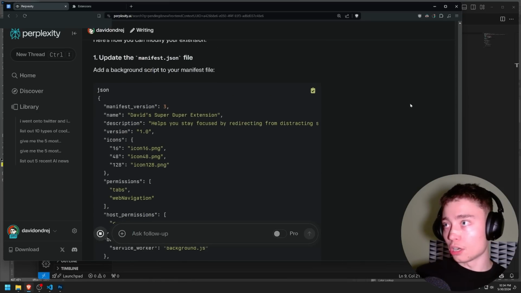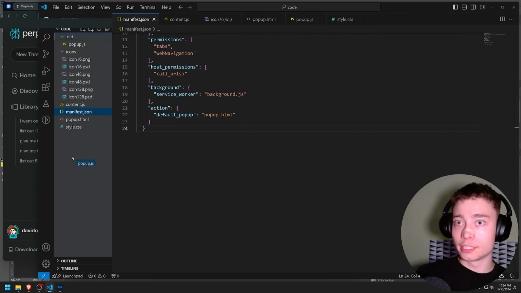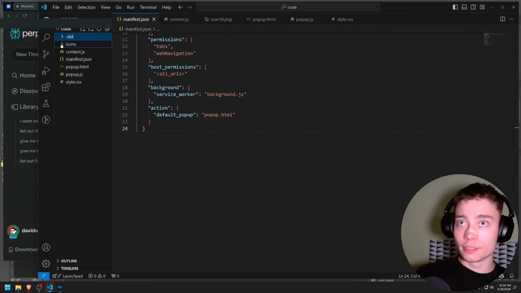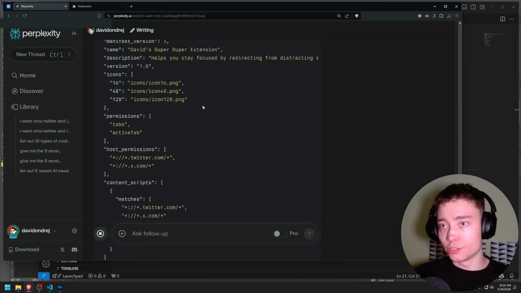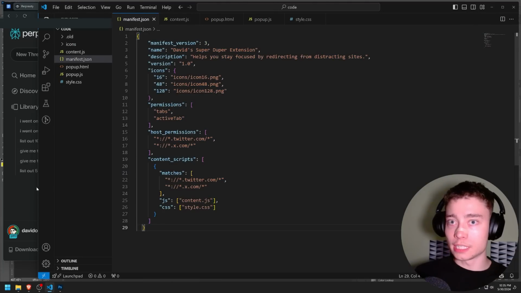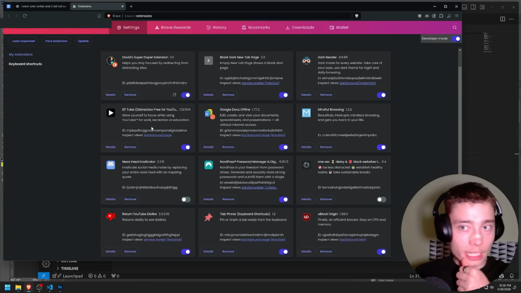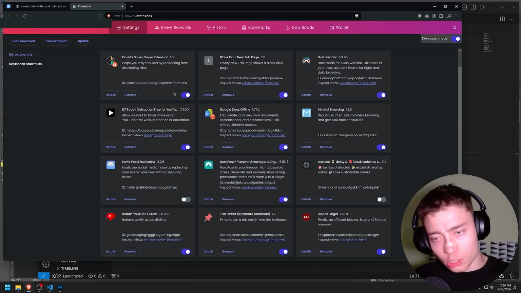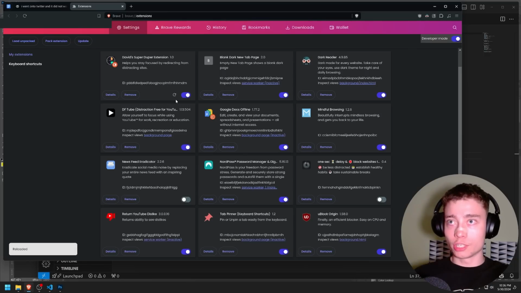Okay, copy. Boom, save. Might need to bring this guy up, revive it. Inject a full screen overlay when you visit these sites. Here, I can do it. So we have the new JSON file. Again, I'm going to copy paste, save. Let's see. We made the changes. Maybe I should tell it to always output the whole code or something like that. We'll see. I'm going to reload it.